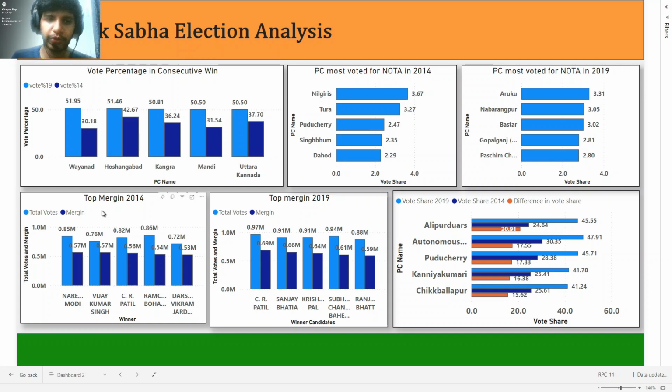Next, the candidates who won against their competitors with the top margin in 2014: we can see Narendra Modi at the top. His winning margin was 0.57 million votes. And next up we have Bijay Kumar Singh, C.R. Patil, and Ramachandra Vohara, and Dashana Bikram Jayasdosh. For the top margins in 2019, we can see that Narendra Modi is not in the list. So we have C.R. Patil, and Sanjay Bhatia.